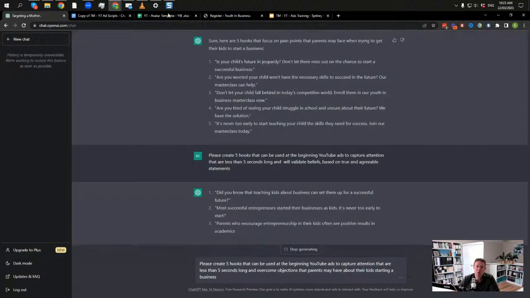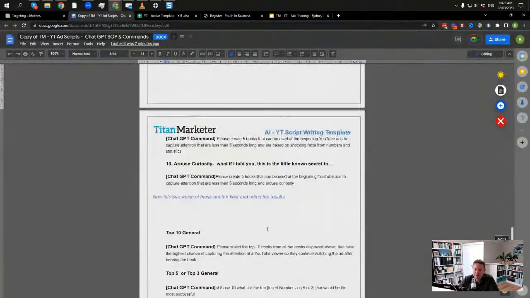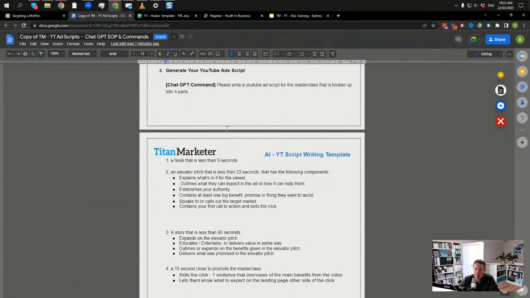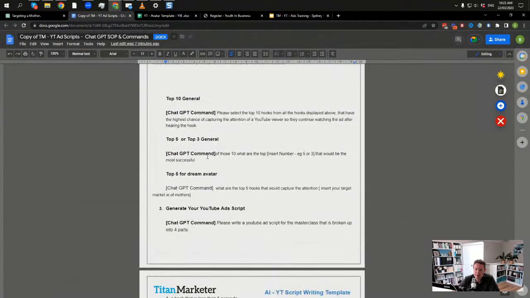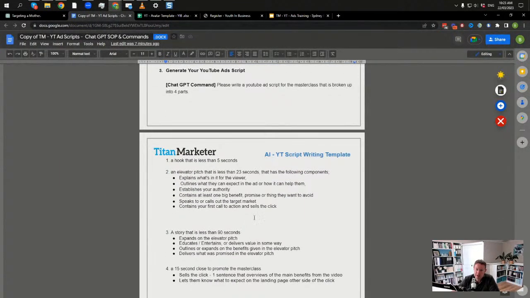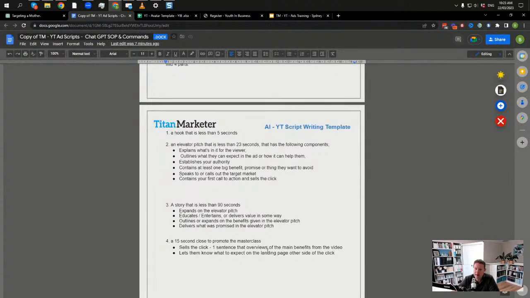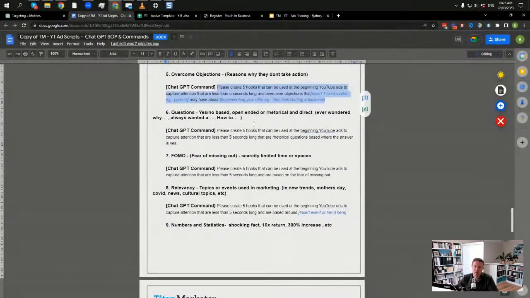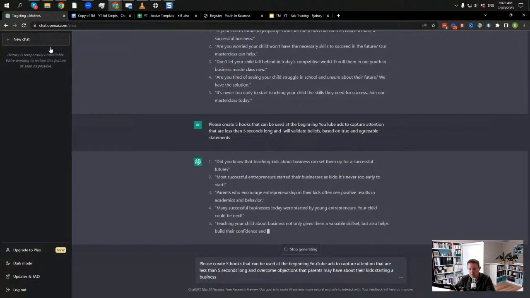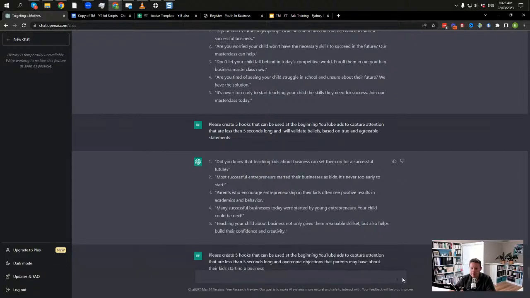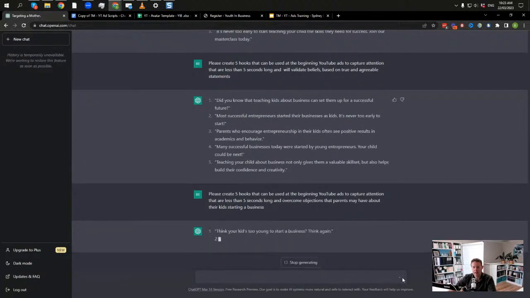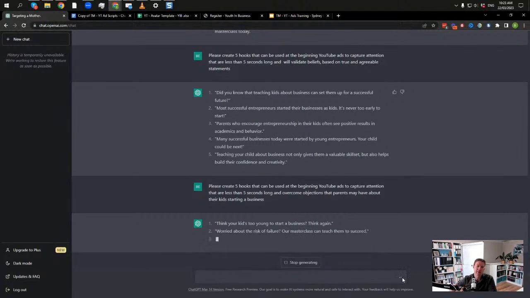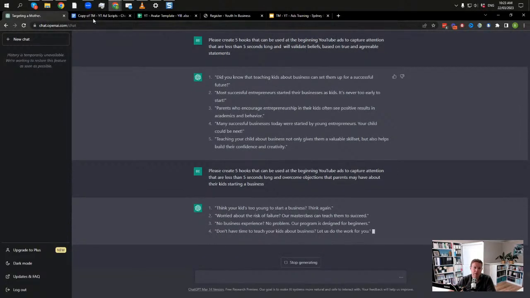Now, the reason we want to put all of these hooks in here, I'll go ahead a little bit in the thing, is once we've got the hooks, the next thing we want to do is tidy up the hooks, okay? And then here's the actual script, the command that you need to write really good ads. The more detail I can give ChatGPT, like really good hooks, a really good avatar and a really good landing page that's got all the stuff on it, I'm going to be able to create really, really good ads.